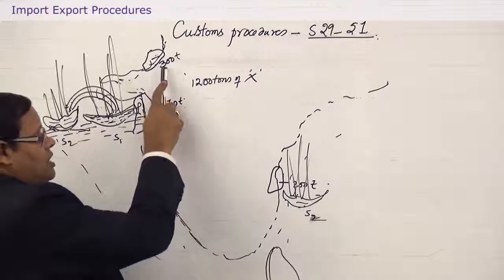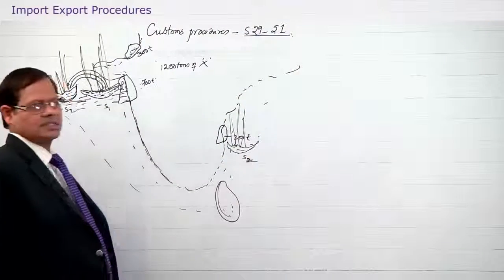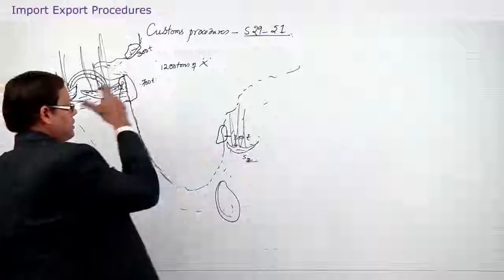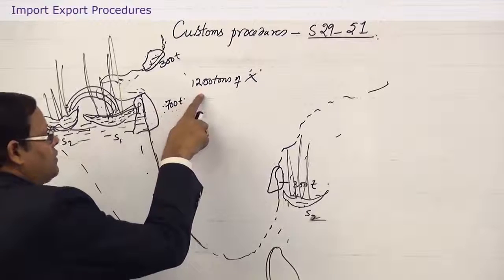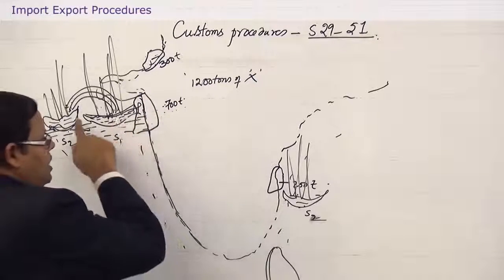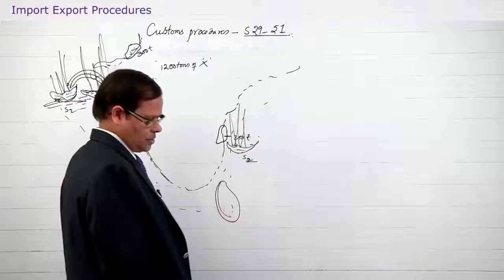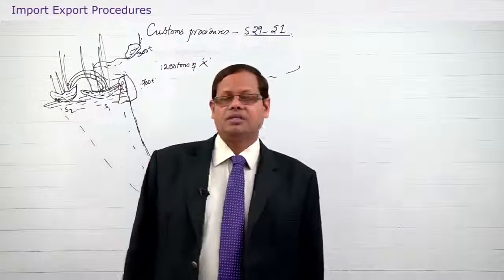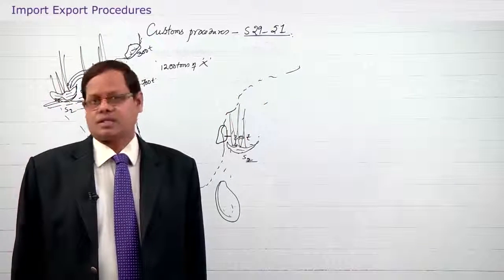For 300 tons, Kandla is the port of clearance. For 200 tons, Chennai is the port of clearance. And for all the three, Mumbai, here it is port of clearance. For 300 tons, it is port of transit. For 200 tons, it is port of transshipment. So, that is the concept of transit, transshipment and clearance.